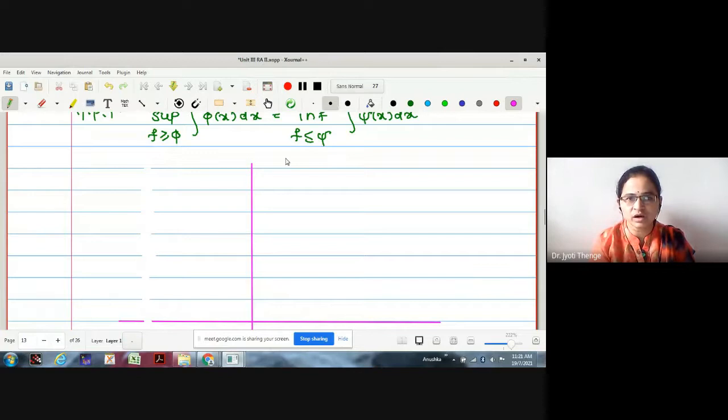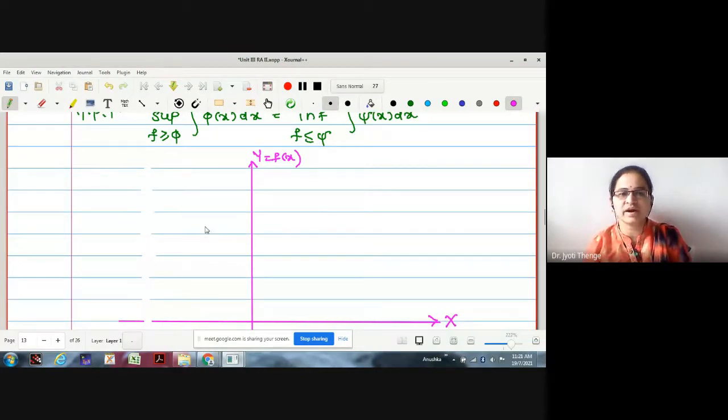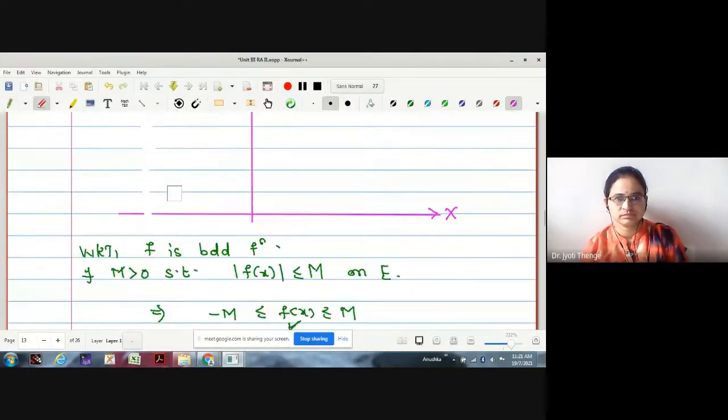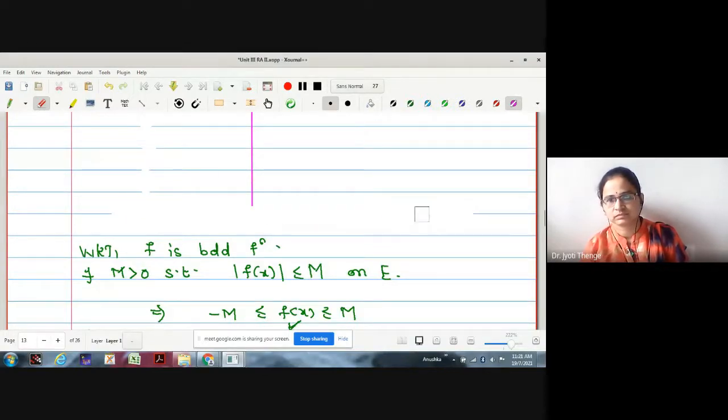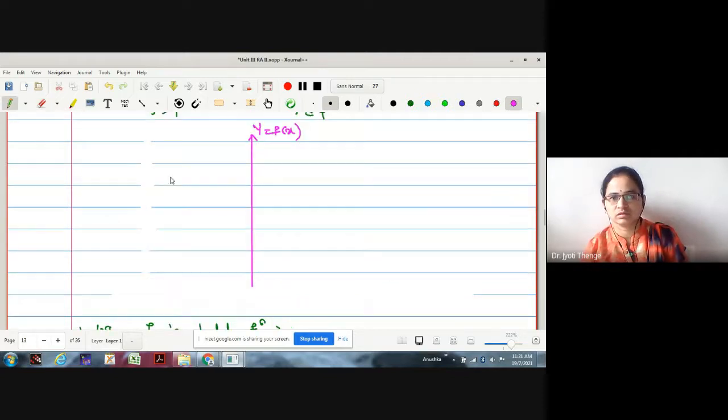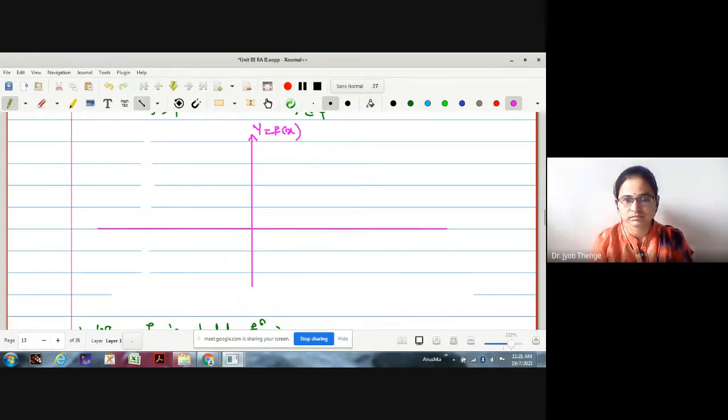This is your y-axis equal to f of x. This is your x-axis. Which axis have you divided? Y-axis you have divided, right? I have drawn. Okay. Now these are the points we have plotted, right?